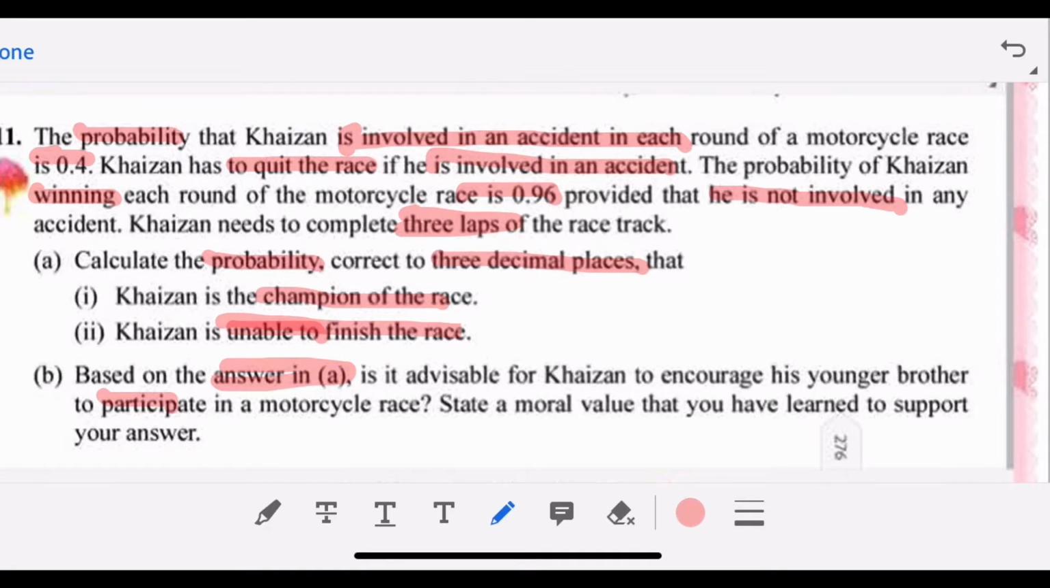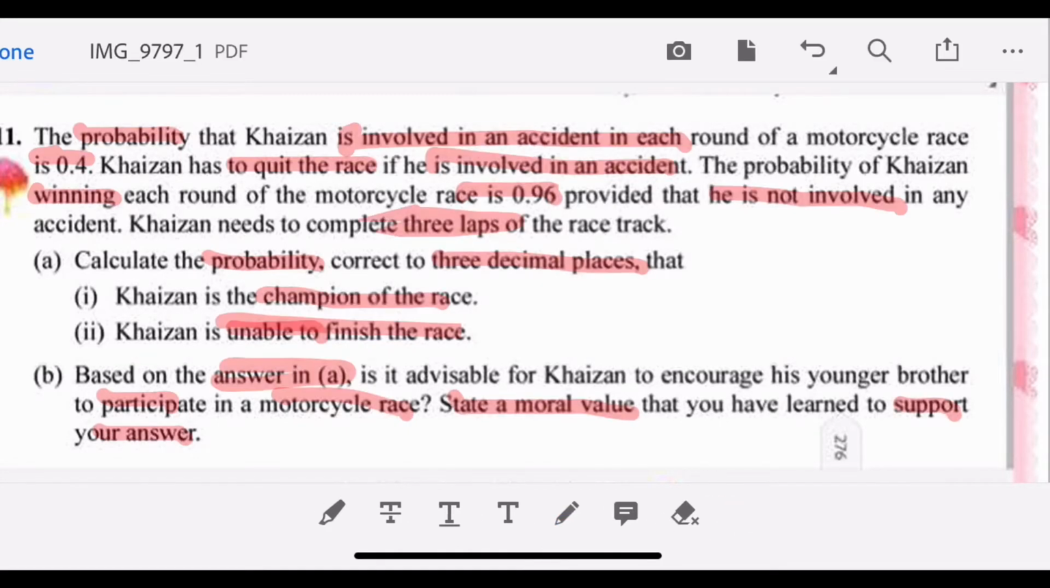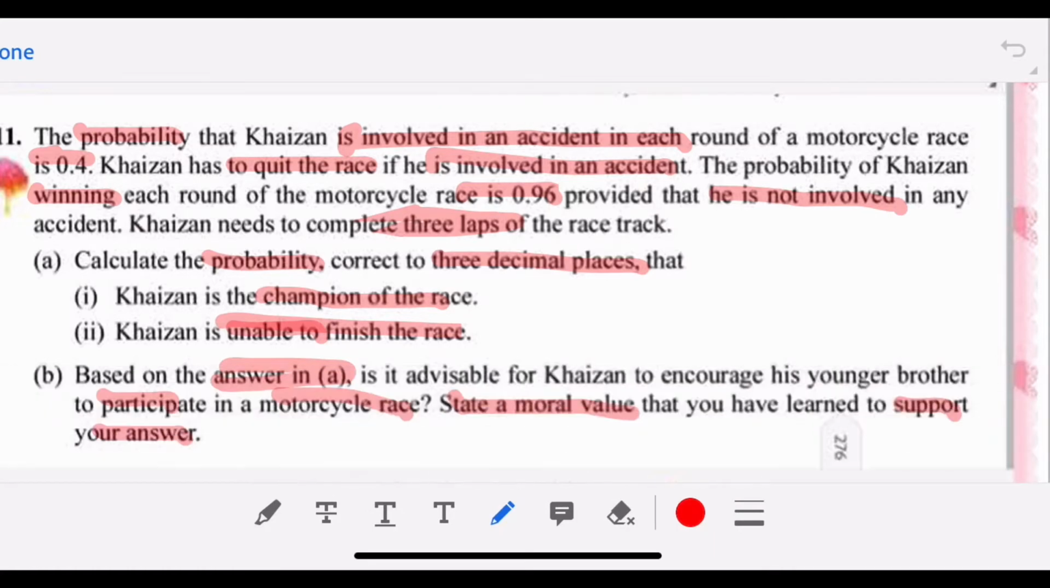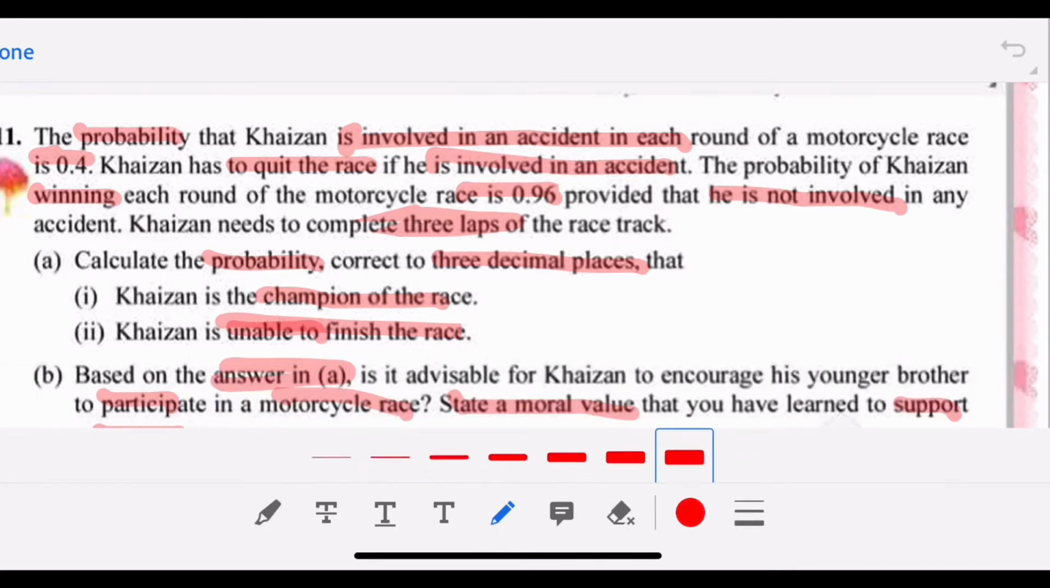Calculate the probability that Kaizan is the champion of the race, and Kaizan is unable to complete or finish the race. And finally, based on the answer in A, is it advisable for Kaizan to encourage his younger brother to participate in a motorcycle race? State a moral value that you have learned to support your answer. So you have to answer in a sentence.